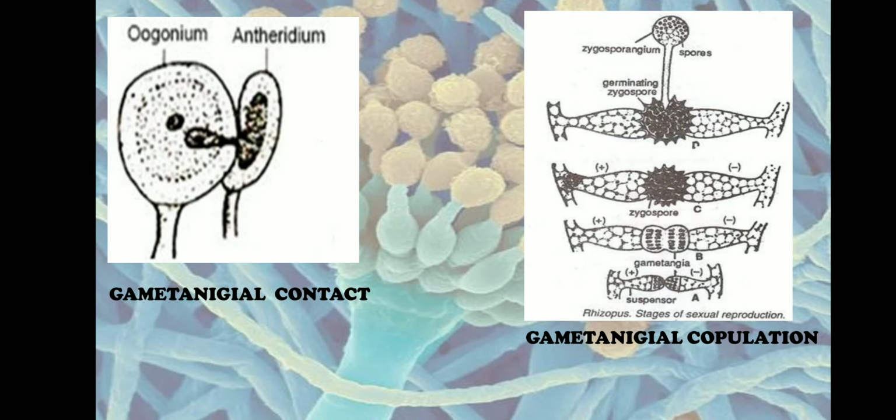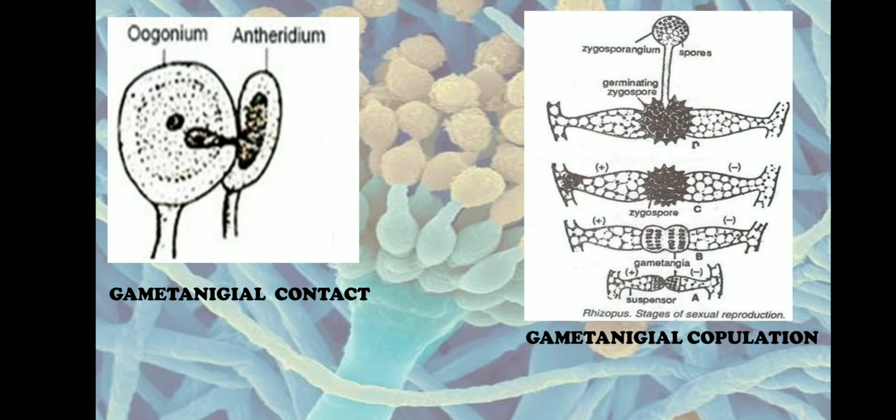The third type of sexual reproduction is called gametangial copulation. Gametangia again stands for sex organs, whereas copulation stands for fusing. So here the two different strains, or the two compatible gametangia, are going to fuse with each other. The entire contents of the two compatible gametangia will fuse with each other.